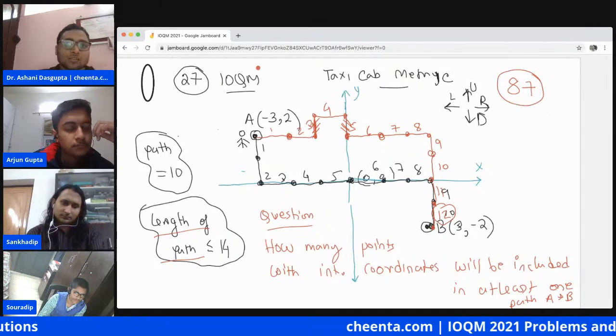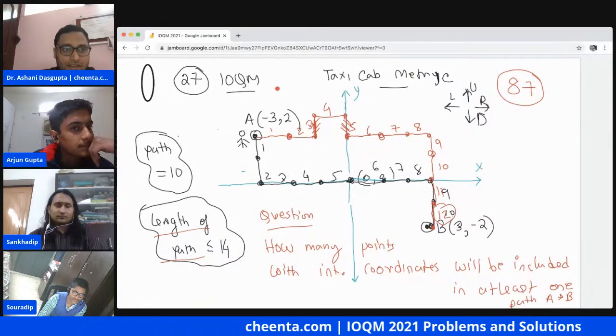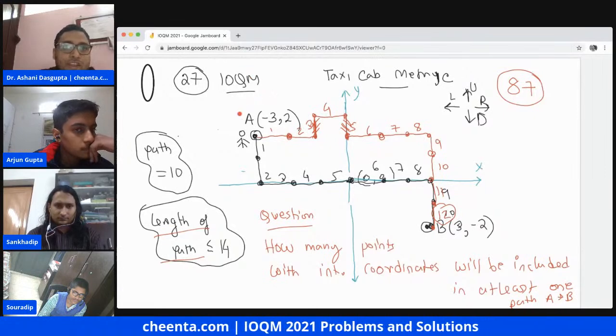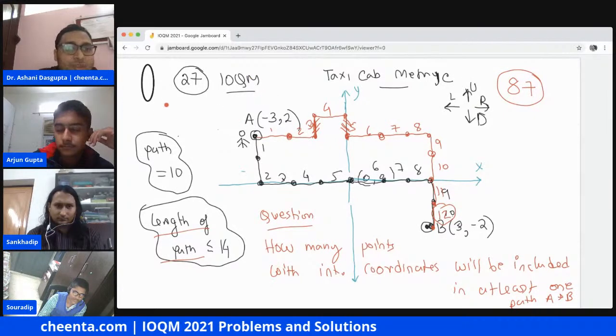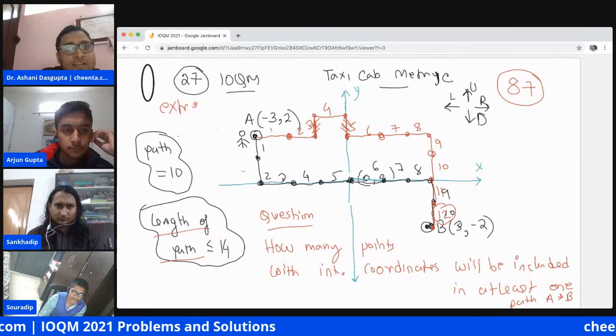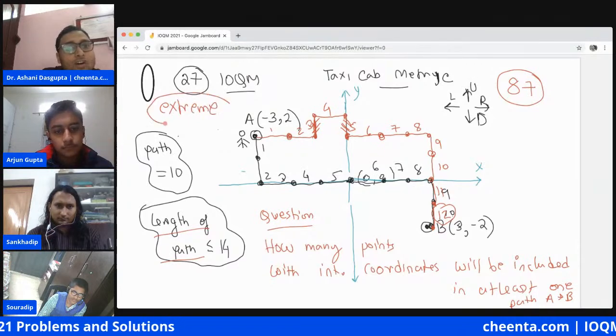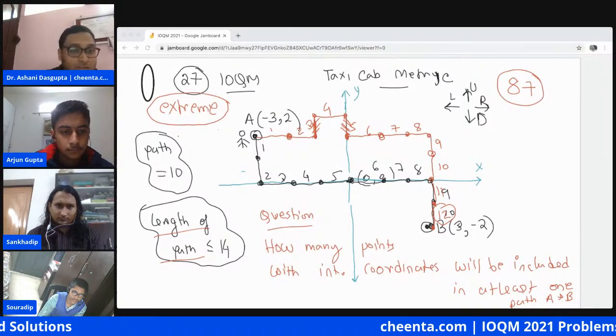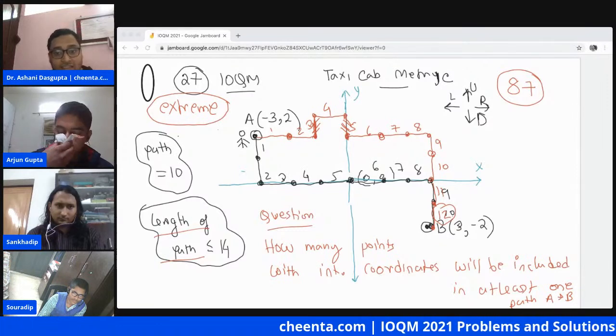What we are going to do, and this is very simple, is take the extreme case. It's a common method of solving problems in Math Olympiad. We take the extreme case.